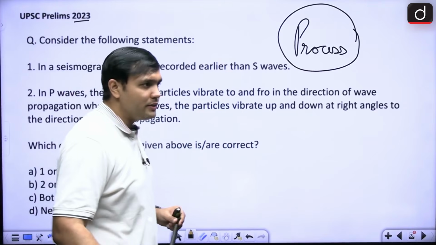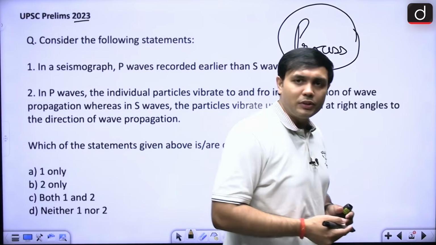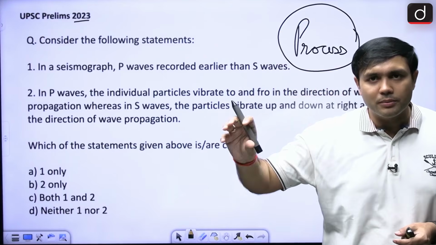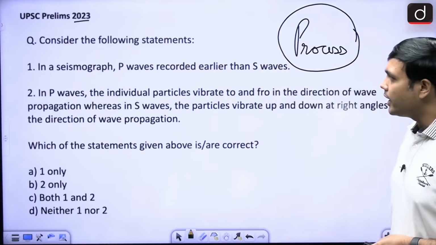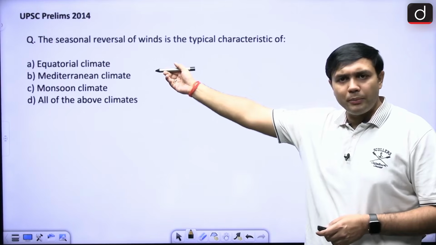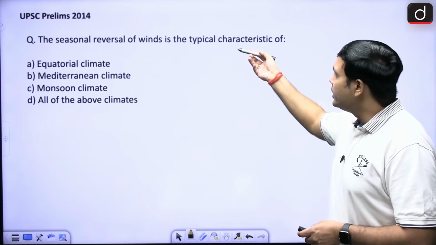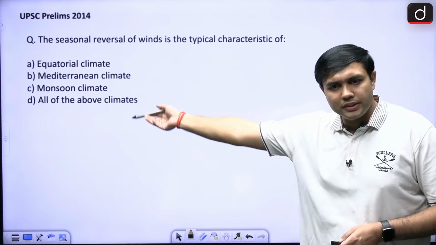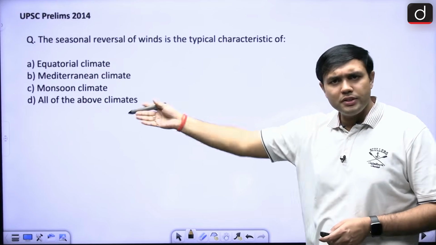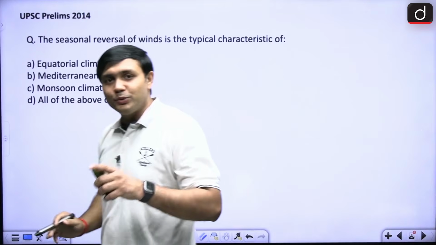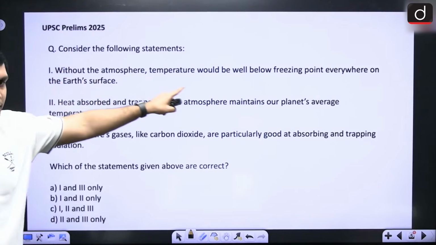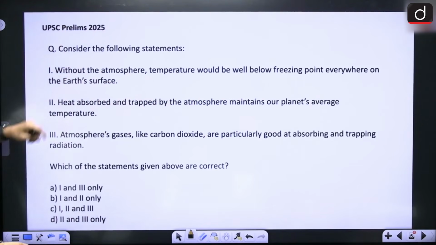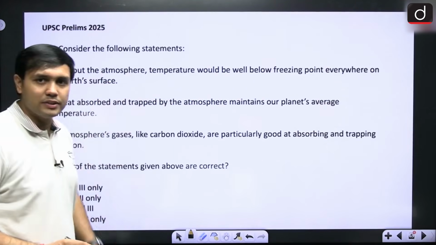Now the next important thing is that if the UPSC is shifting towards it, is it happening in a particular part of the syllabus or in all of the sections? So if you see another question, this was from climatology, right? A seasonal reversal of wind is a typical characteristic of which of these climates? This is from 2014, so just 10 years back, right? Now, if you see a similar question with respect to climatology, see what is the type of question it is asking. This is from 2025 only, right? There are 3 statements, and then they are asking you which one of these is correct, right?